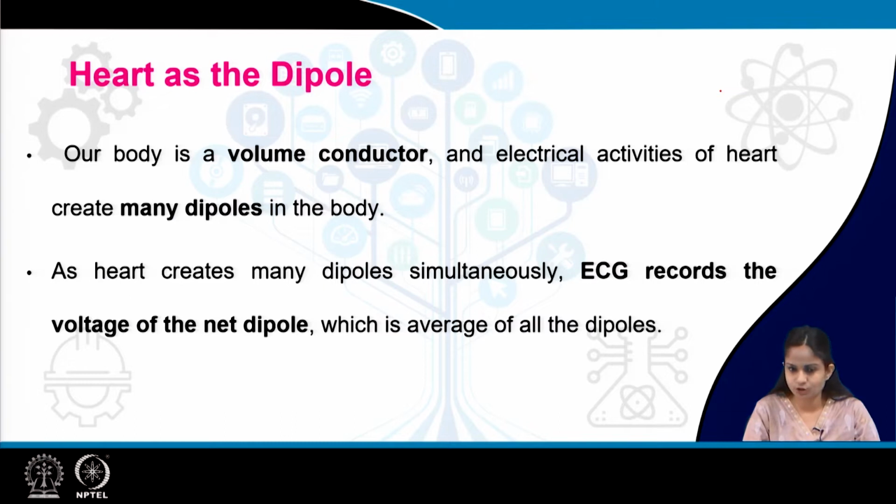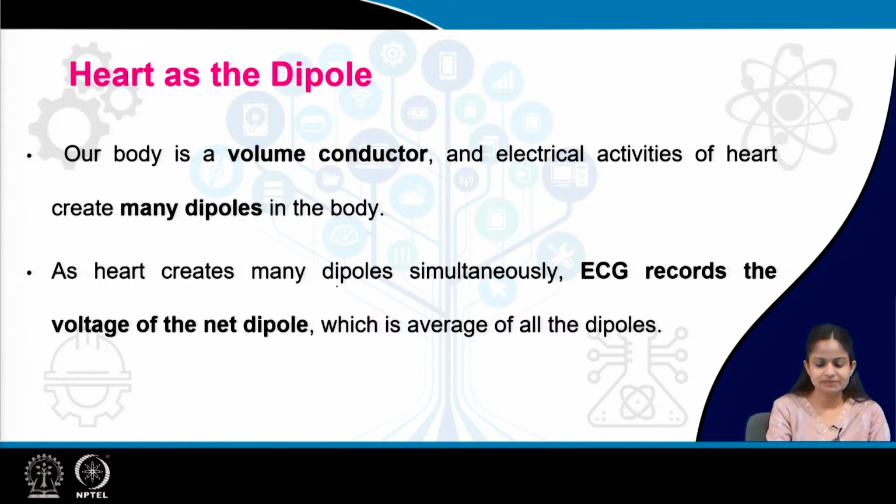We see the similar thing in the case of the heart. Because our body is a volume conductor, a very good conductor of electricity, and a very good example is if you put your hand in the socket, you can understand how our body is a good conductor of electricity. The electrical activities that occur in our heart create many dipoles.